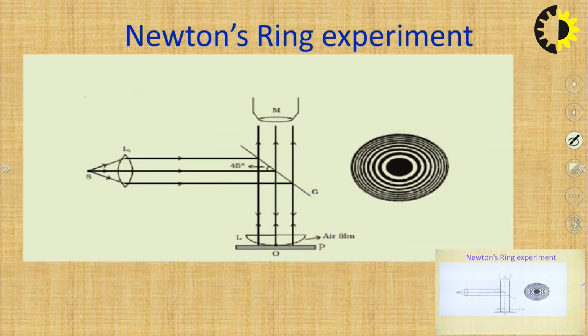So interference by division of amplitude. This is the famous Newton's ring experiment, and this is Newton's ring obtained by white light. The center is dark. This white portion is maxima, then minima, maxima, minima. These circular rings are known as Newton's rings. This type of interference we are getting is by the division of amplitude.